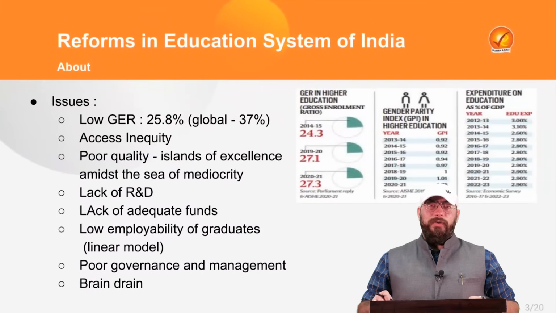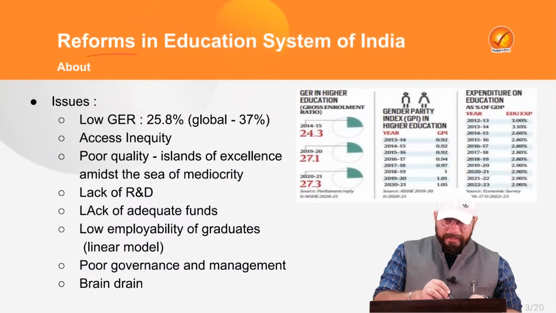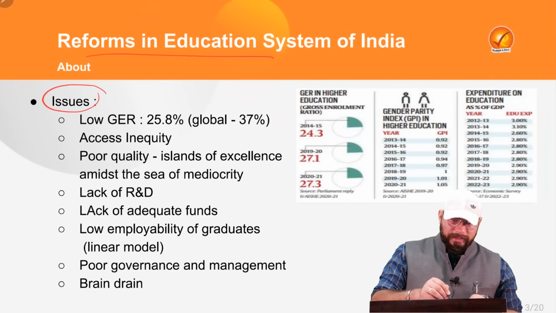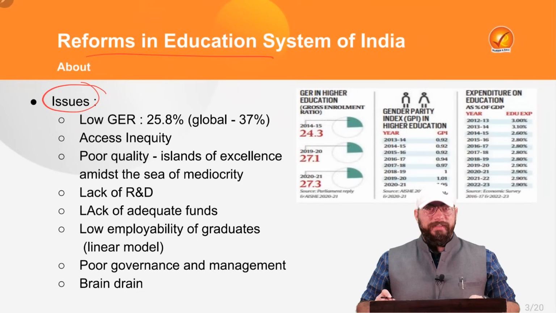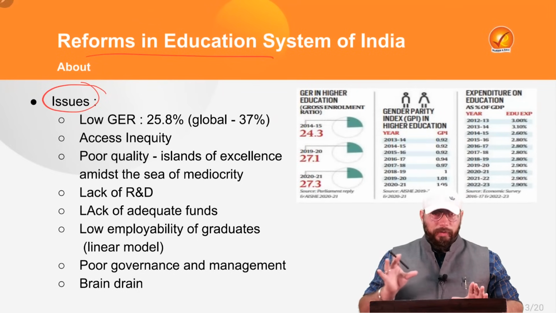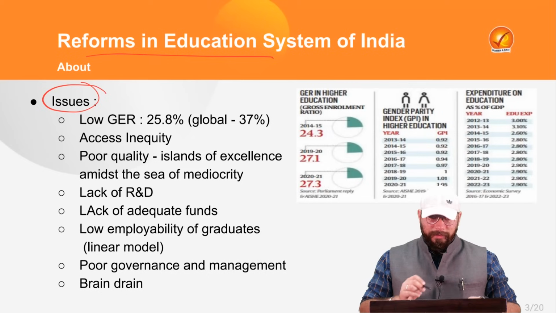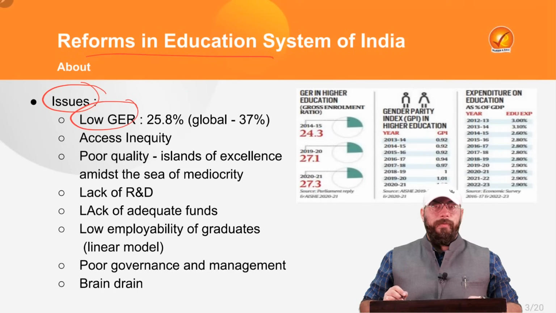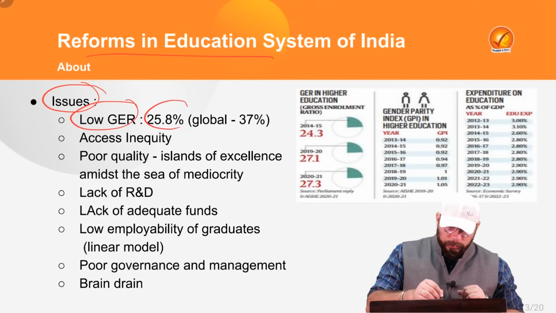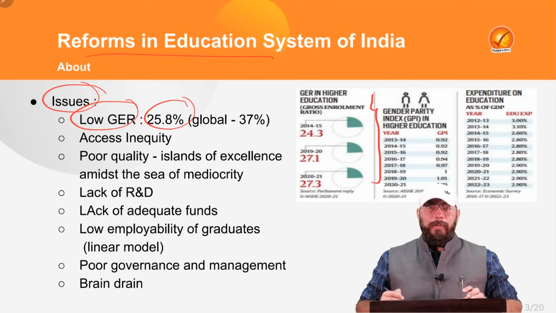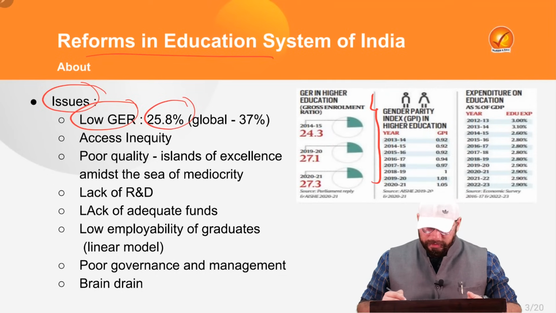Now coming on directly to the topic. Before understanding reforms in education system of India, we have to understand what are the various issues facing our education sector and what are some data points and statistics. So the first very important issue in our education sector is lower gross enrollment ratio, especially in the higher education sector. It is close to 25.8%. And we see the data over here about gross enrollment ratio in higher education in our country.